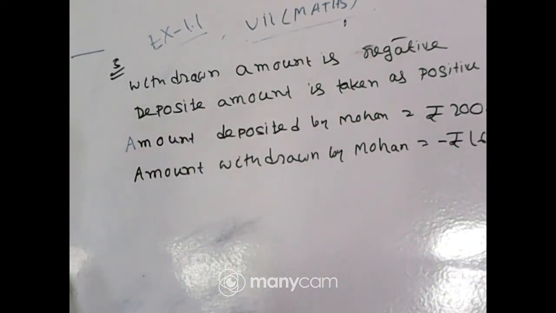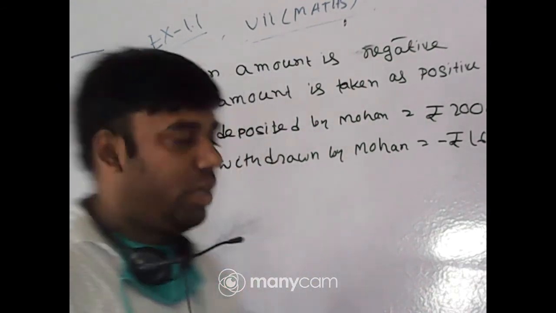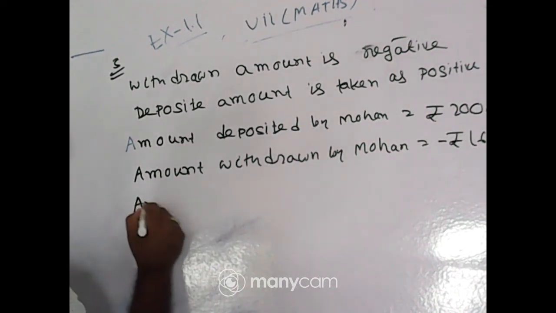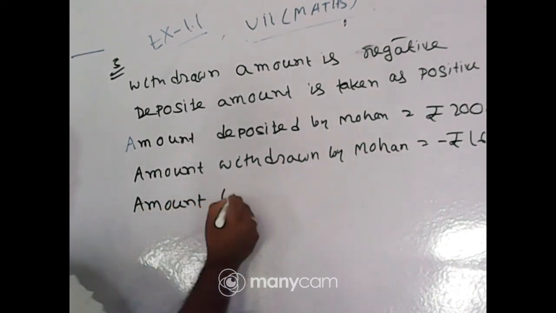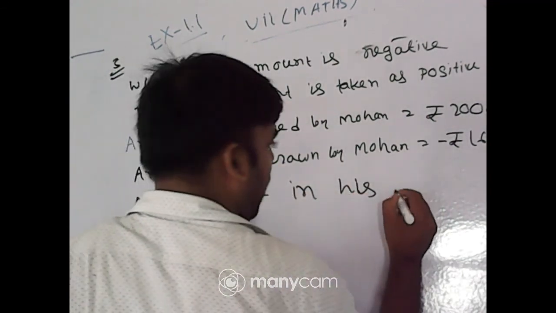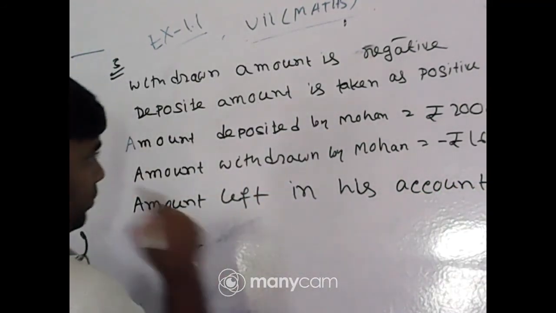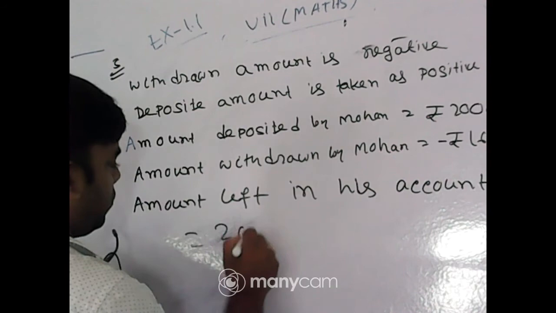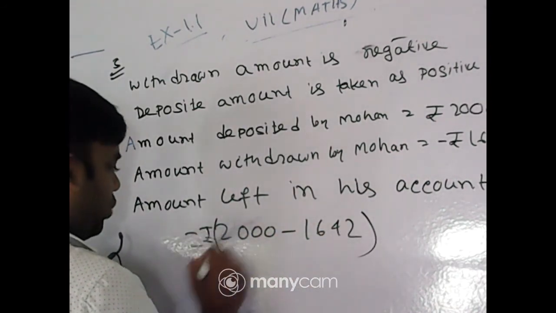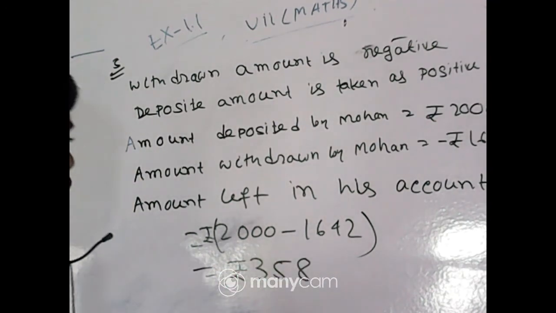Now how much amount is left in his bank account? What is the bank balance in his account? The amount left is 2000 minus 1642, so it will be rupees 358.